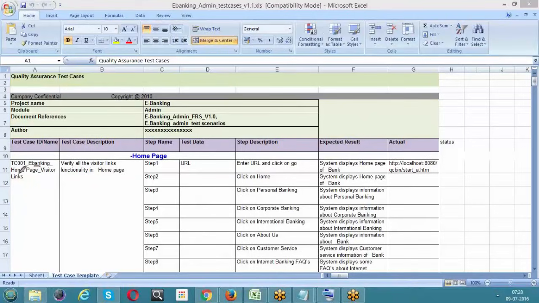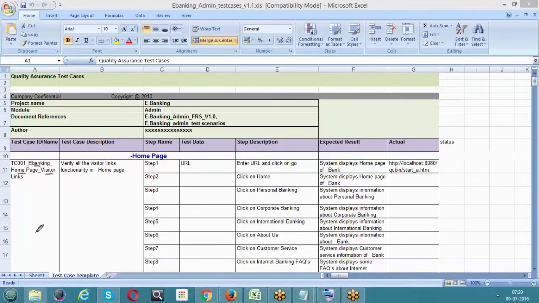And in the e-banking project, we are working on the home page. In the home page, we are trying to work on visitor links. This is the thing. In test case 1, we are working on e-banking. In the e-banking, we are working on the home page on a visitor link.